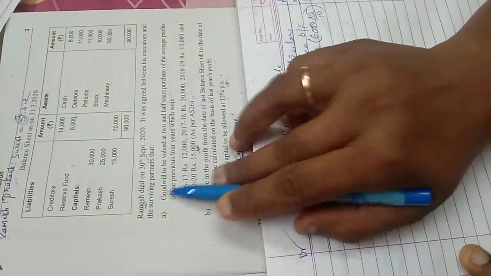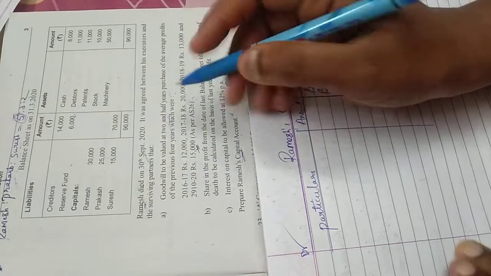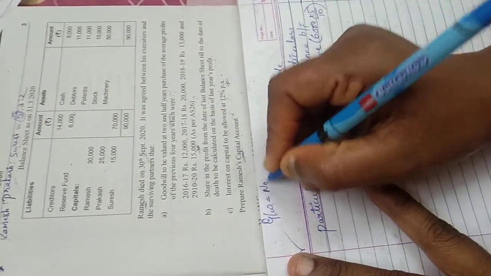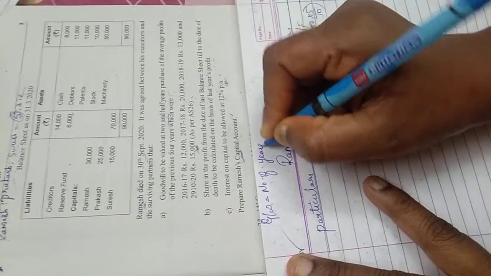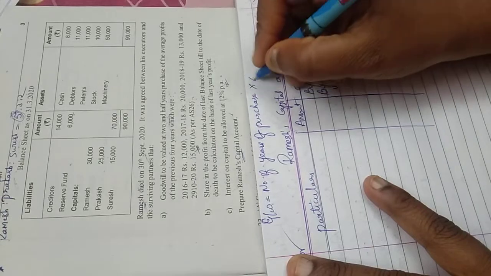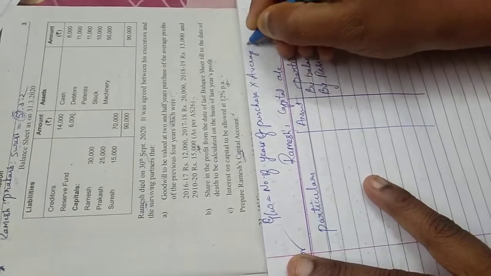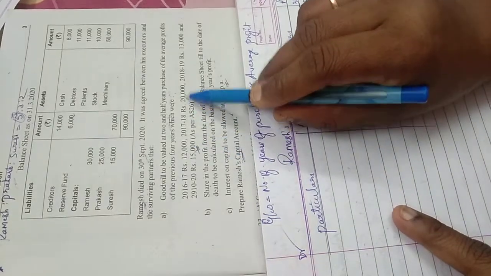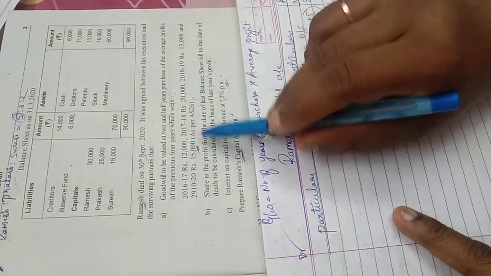Okay, now here you have to calculate goodwill. Now how do I calculate goodwill? I've told you goodwill formula is goodwill is equal to number of years of purchase into average profit. Okay, now how do I find out average profit? They've given 4 years profit, 1, 2, 3, 4 years profit.